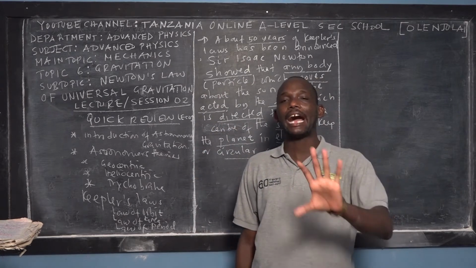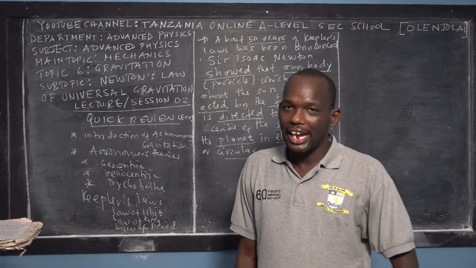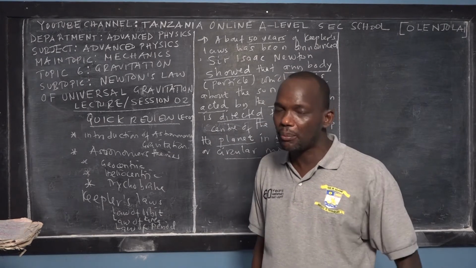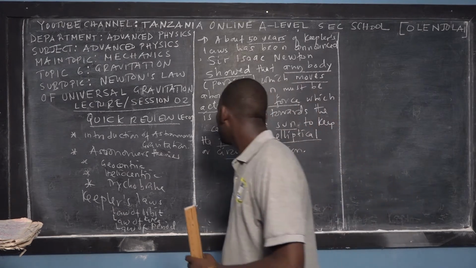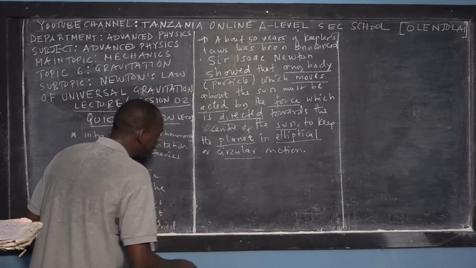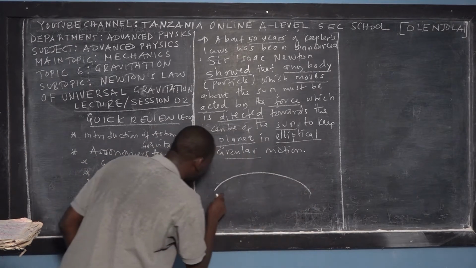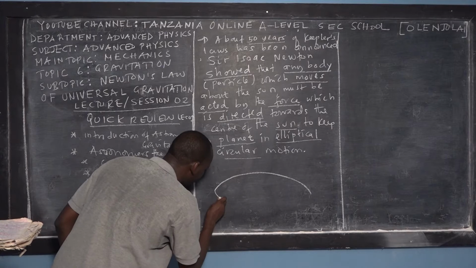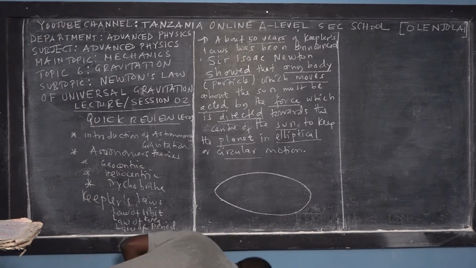That was the heart of Newton's investigations concerning the universal. And I will be sharing it with you step by step, and you'll get the answer to that question as we continue. So stay tuned. So that's what he said. He said, okay Kepler, you told me that the planets are revolving around the sun in elliptical motion.